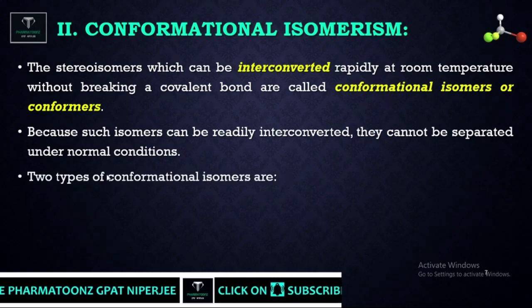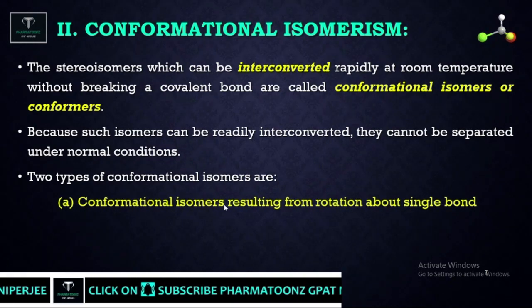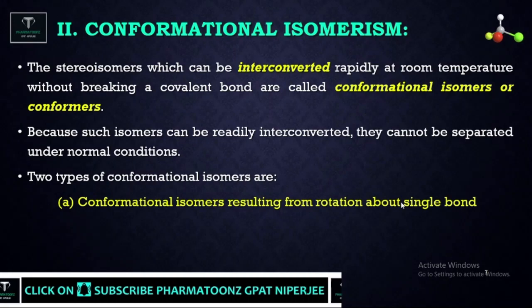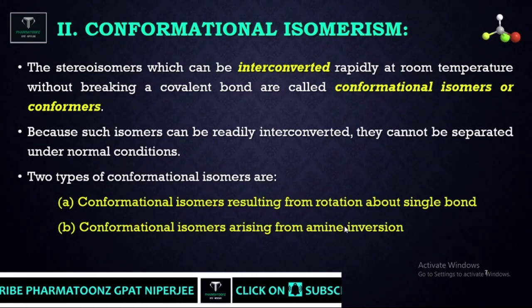There are two types of conformational isomer: one resulting from rotation around a single bond, and one arising from amine inversion.